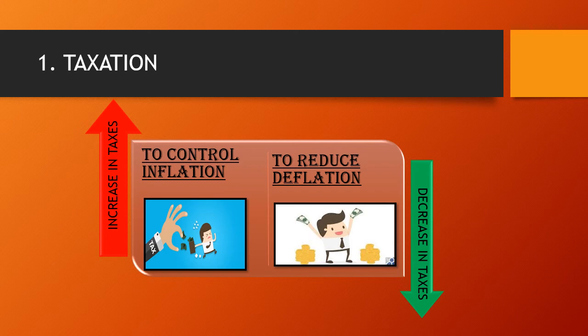Because the demand is greater in the economy than the supply. Why is the demand greater? Because the people are having a lot of money in their hands. And to control this situation, the government increases the tax. It means the people have to pay a huge amount of tax, and they will be left with less money in their hands, and it will help in the control of inflation. In the same way, when the government wants to reduce deflation, they will decrease the taxes.